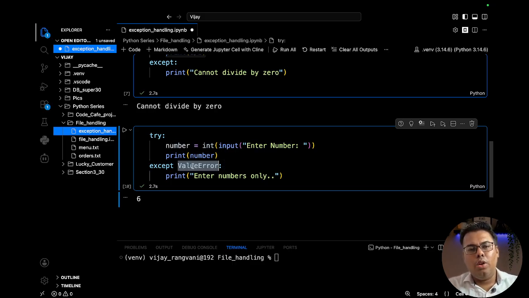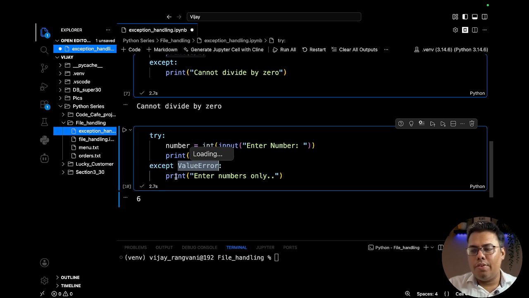we are handling the value error rather than addressing the whole exception class. What is class? All of those things definitely we are going to cover in our OOPs videos, and do not worry about that. But understand that exception is a bigger class, and under that the value error, zero division error, all of that come as a subset of it. Okay, so we are specifically able to handle that error also.